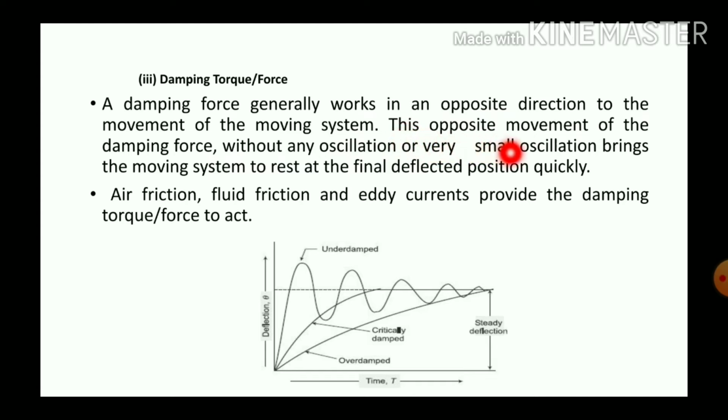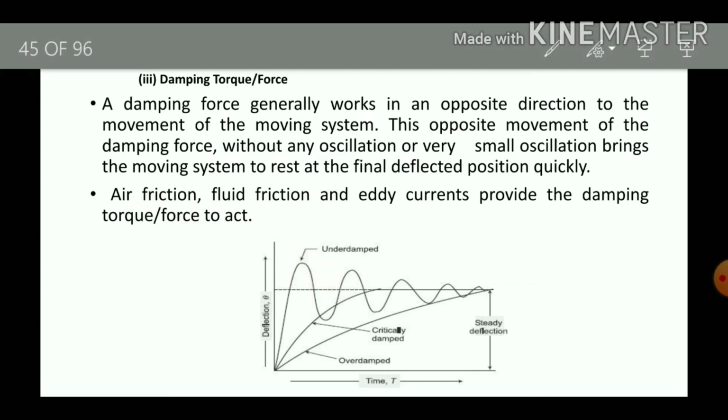This opposite action of the damping force, without any oscillation or with very small oscillation, brings the moving system to rest at final deflected position quickly. Different damping methods are air friction damping, fluid friction damping, and eddy current damping. The figure represents different cases of damping.